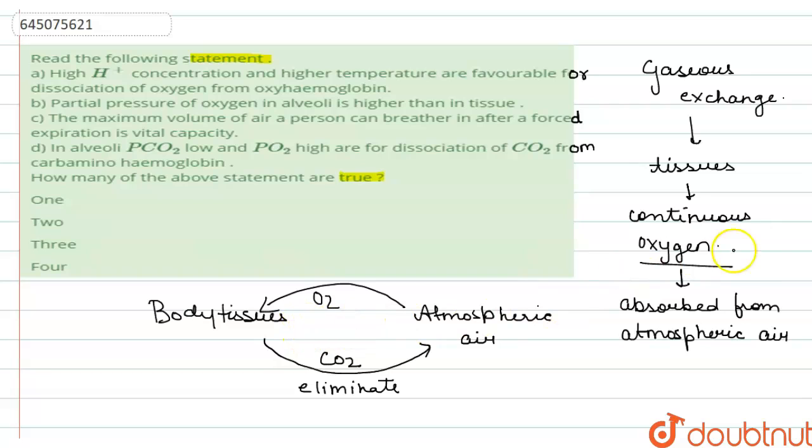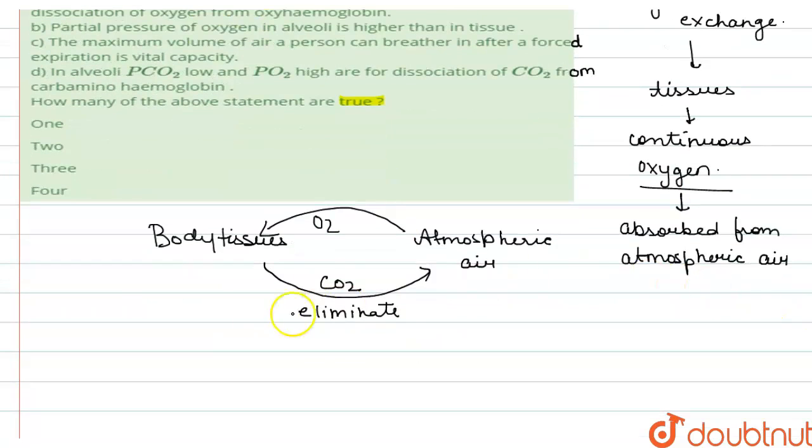Now to exchange these gases, we need to transport them, right? This transportation is done by hemoglobin.